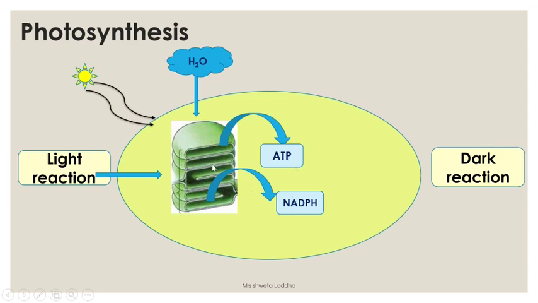So where are these obtained from? During the light reaction. Where is it taking place? The light reaction occurs in the grana. Water is taken in and it forms ATP and NADPH, and at the same time oxygen is given out.